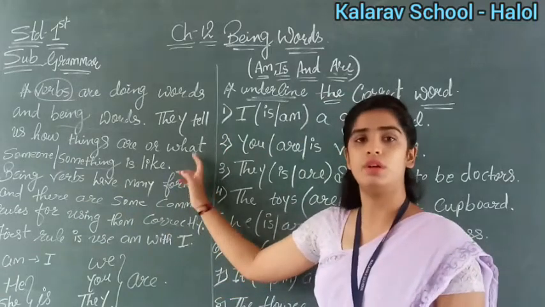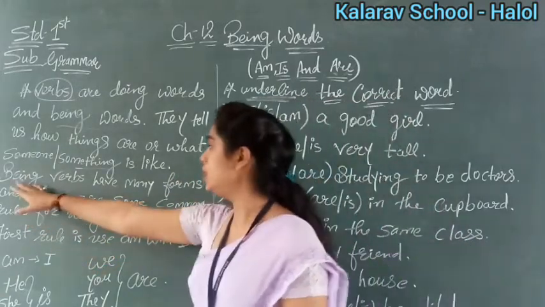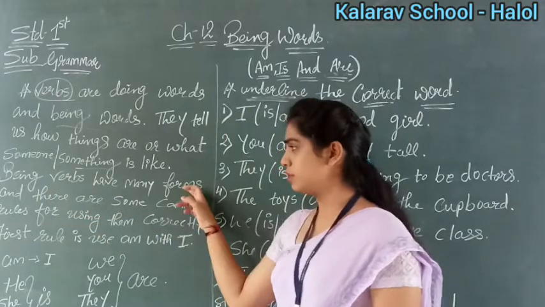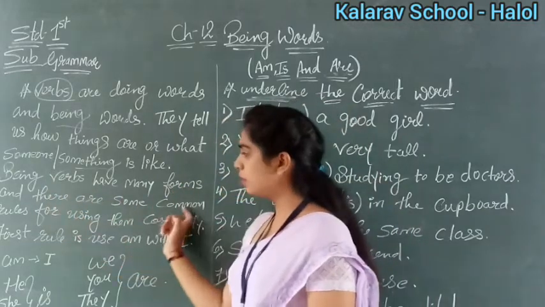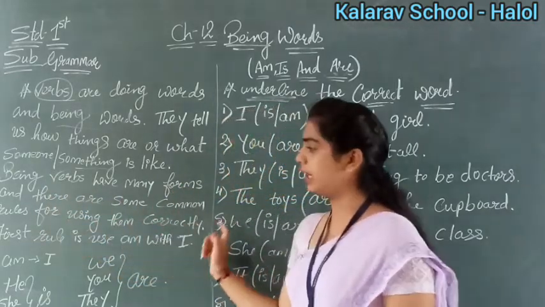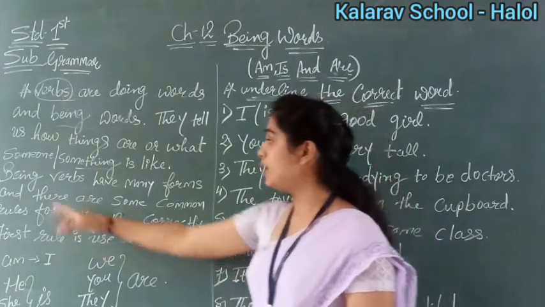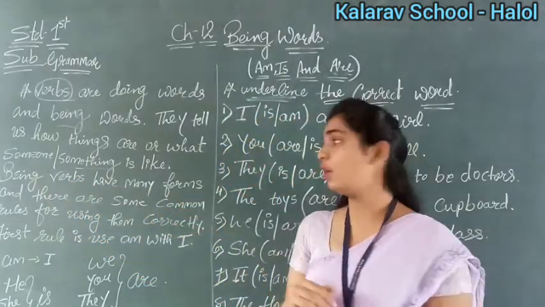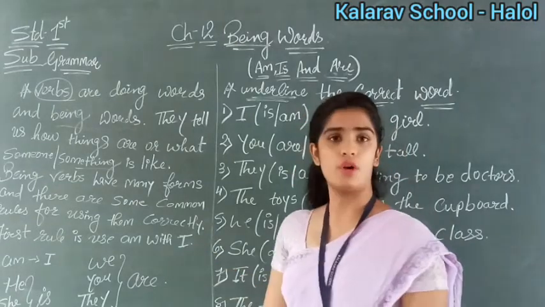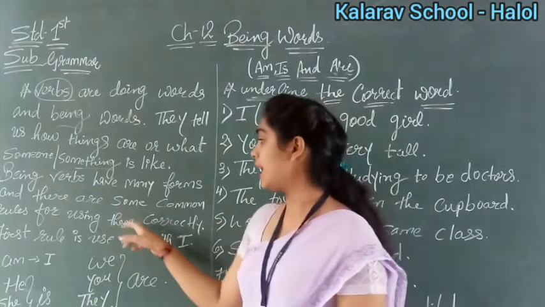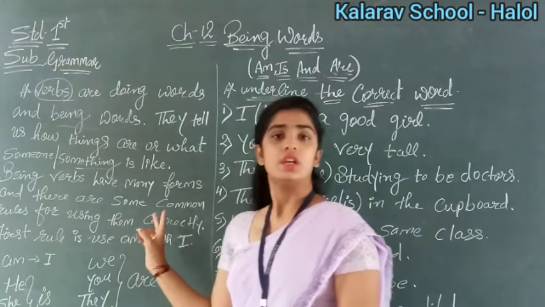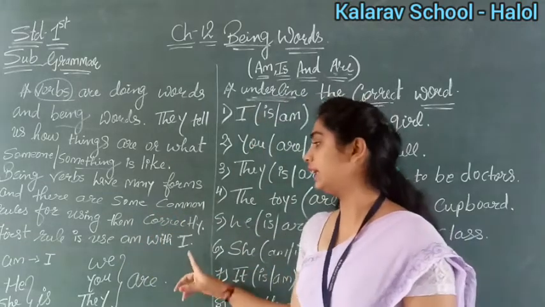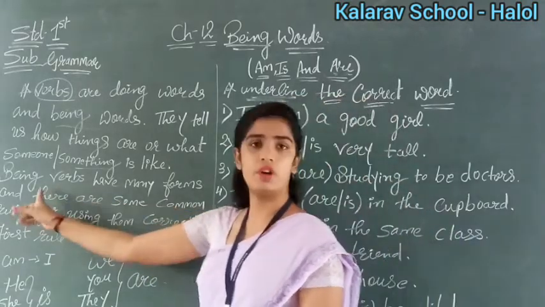Do you understand? Now, being verbs have many forms and there are some common rules for using them correctly. Being words have so many forms, right? So there are some common rules for how we can use being verbs.